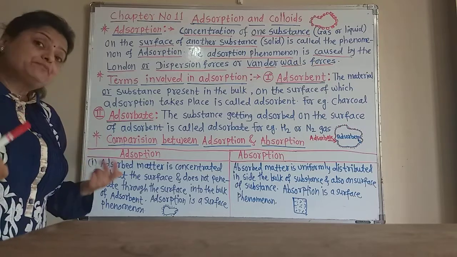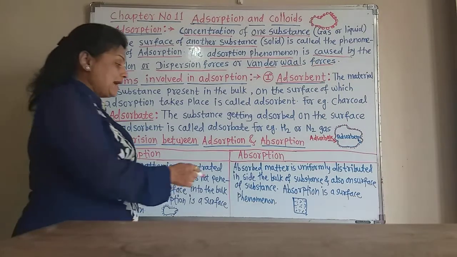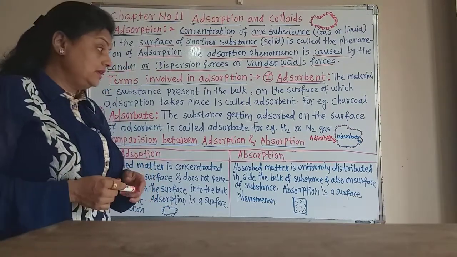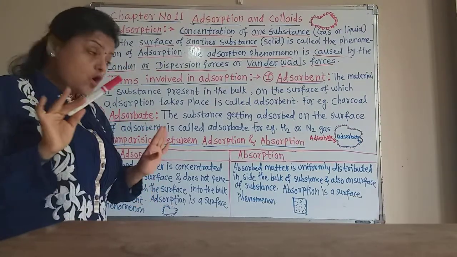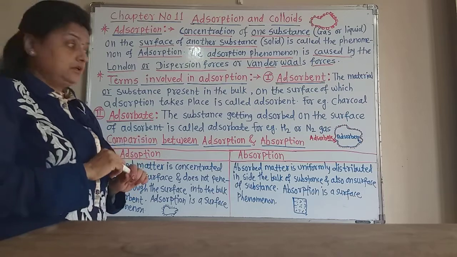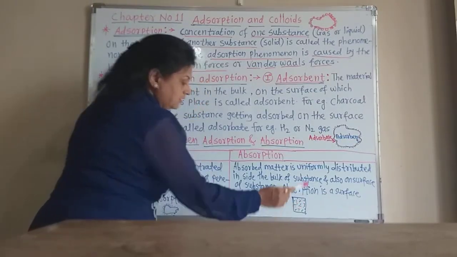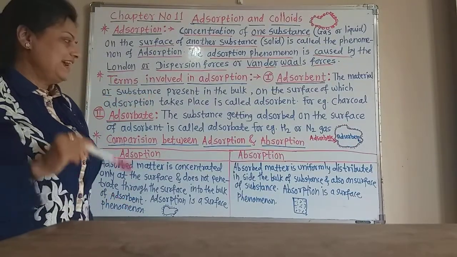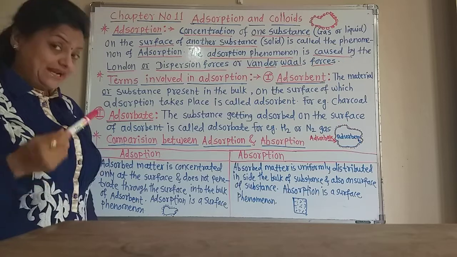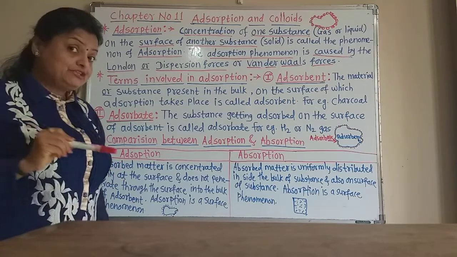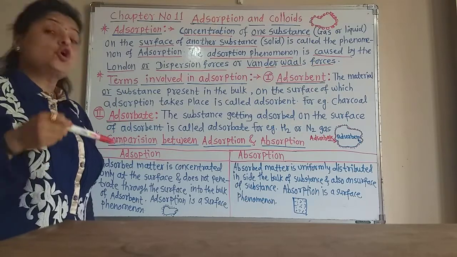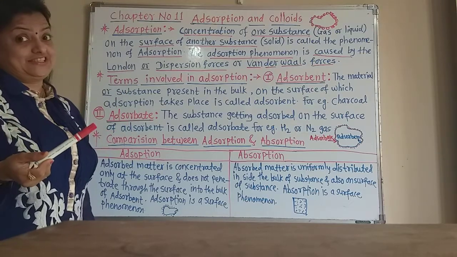But what is absorption? Absorbed matter or absorbed material is uniformly distributed inside the bulk of the substance, and also on the surface of that substance.